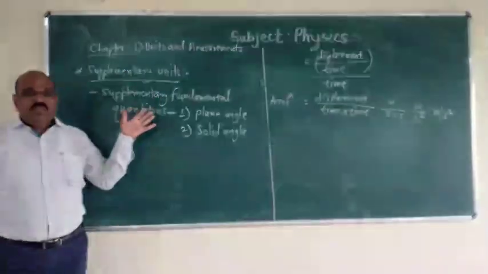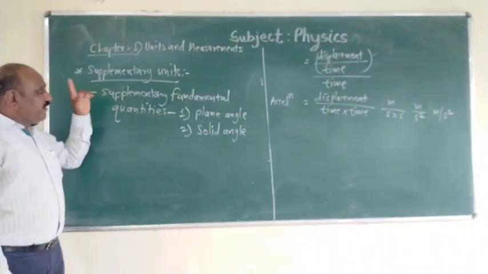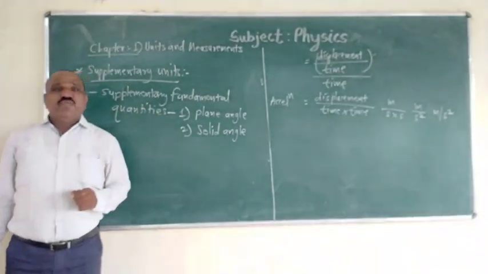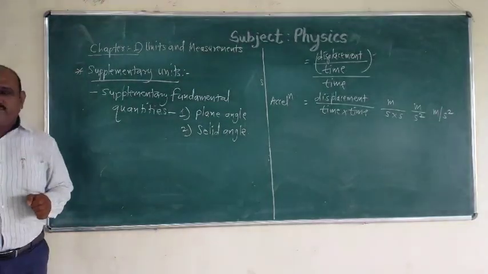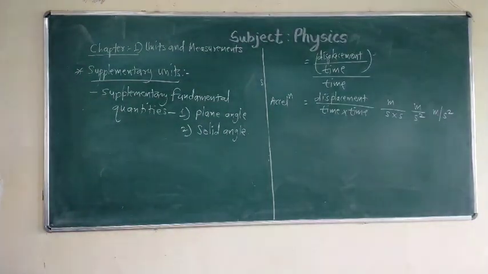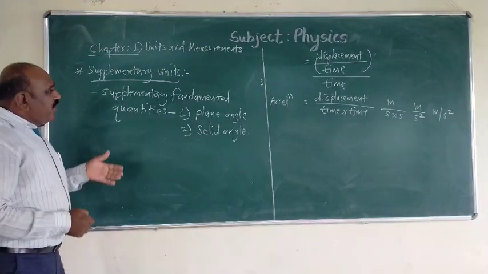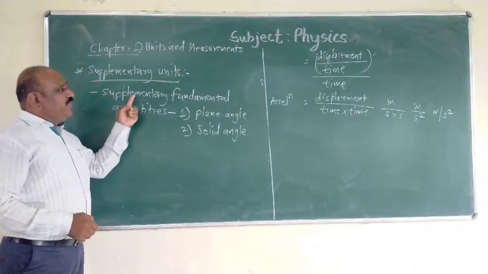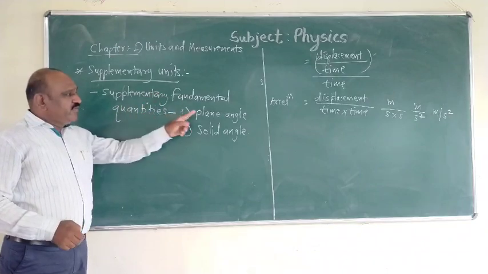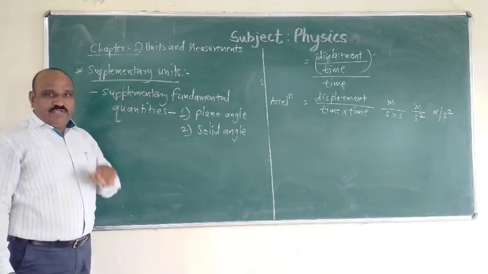The 7 fundamental quantities are length, mass, time, temperature, electric current, luminous intensity, and amount of substance. And also there are 2 supplementary fundamental quantities: plane angle and solid angle.